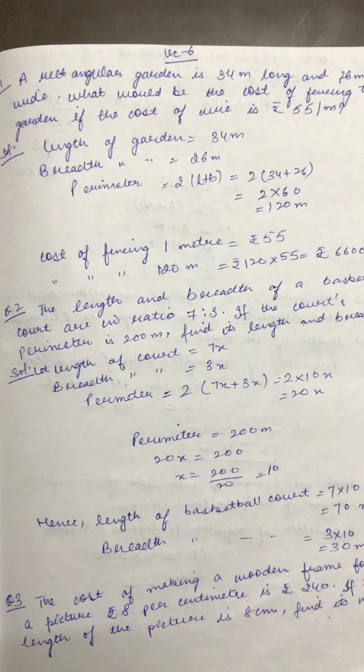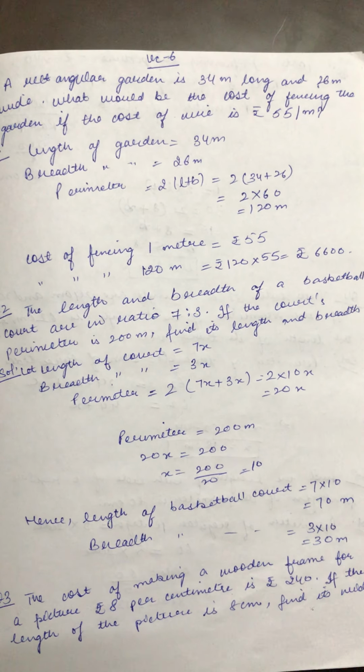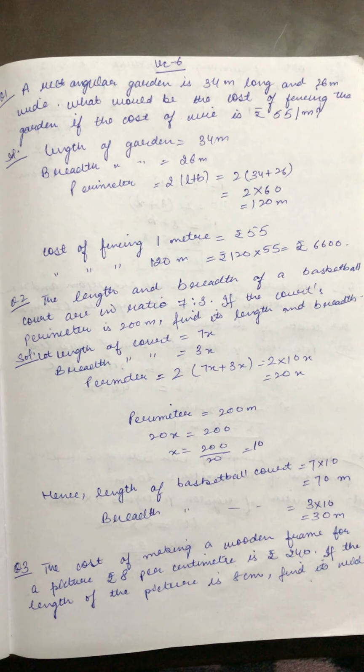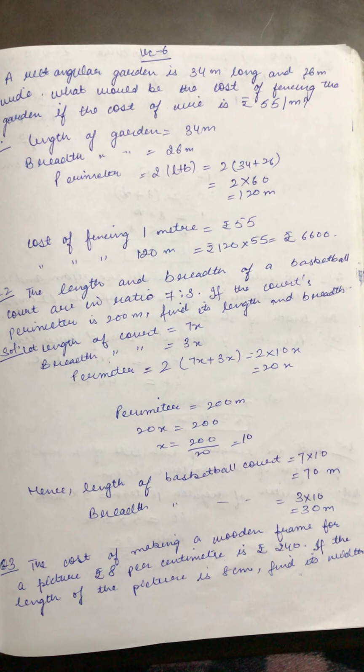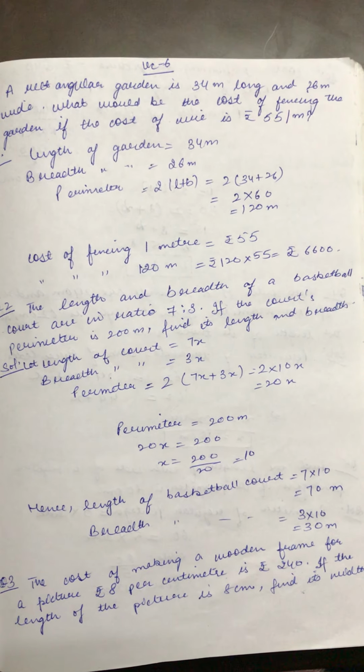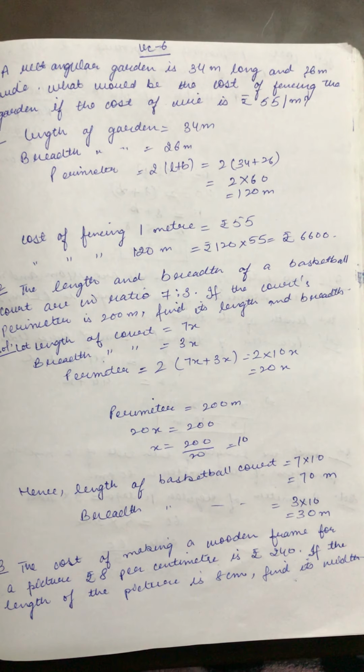First question: a rectangular garden is 34 meter long and 26 meter wide. What would be the cost of fencing the garden if the cost of wire is rupees 55 per meter? So here it means fencing, so the question is related to the perimeter of the garden.